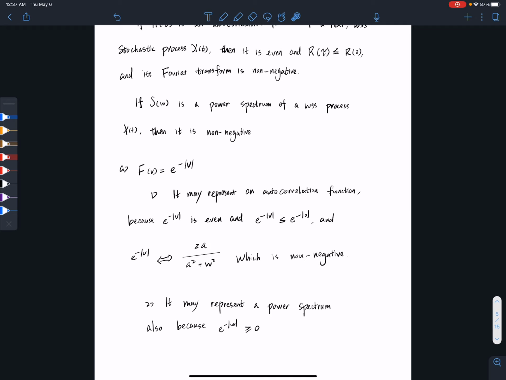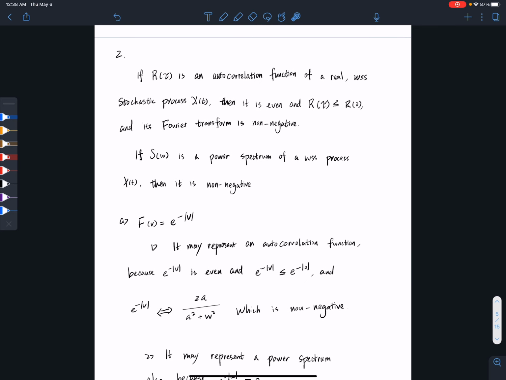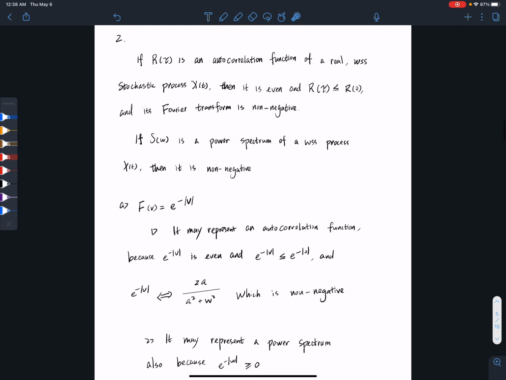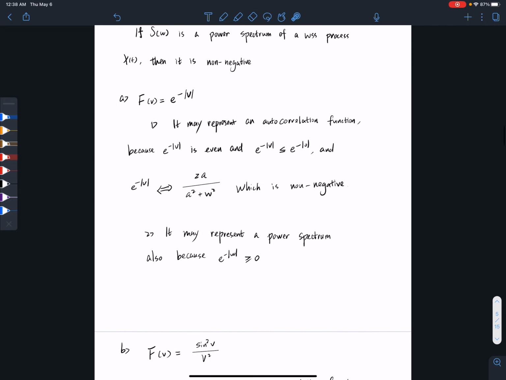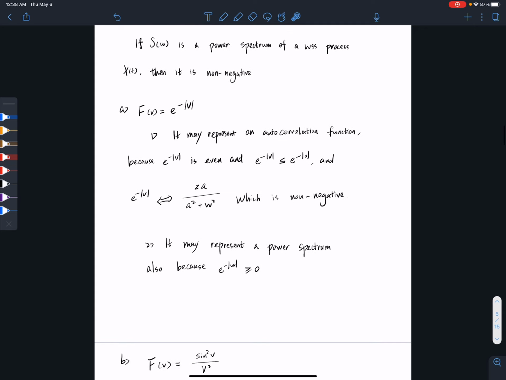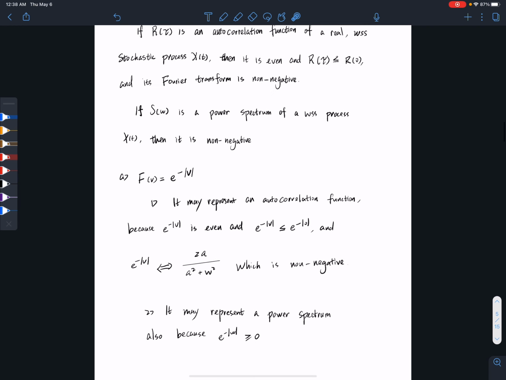So for question A, it may represent an autocorrelation function because e to the power negative absolute value of v is even, and it fits this rule: the autocorrelation R(tau) is less than or equal to the autocorrelation R(0), and the Fourier transform is non-negative.